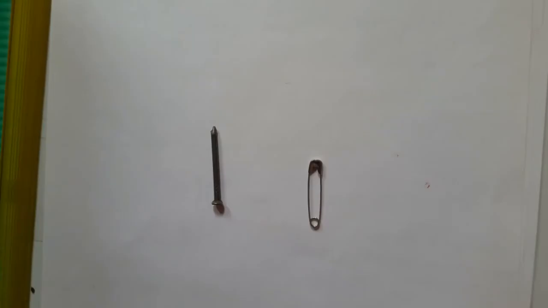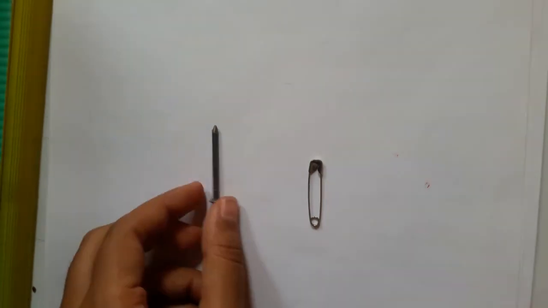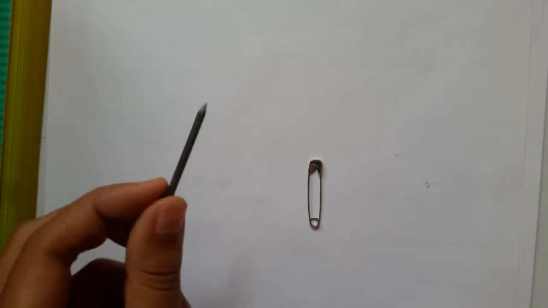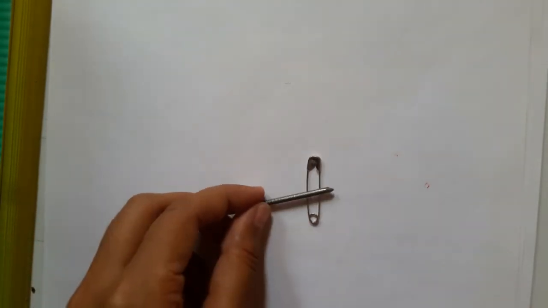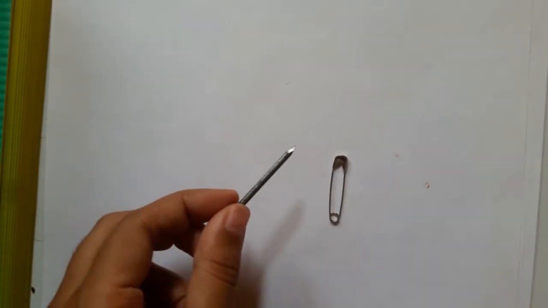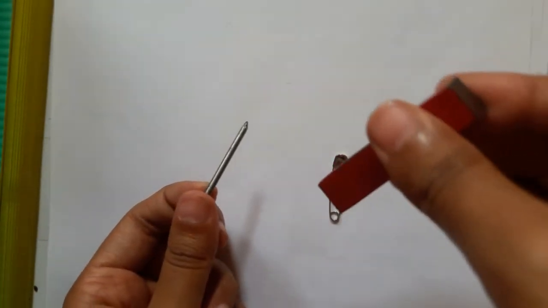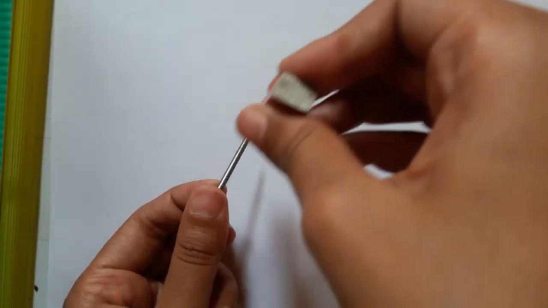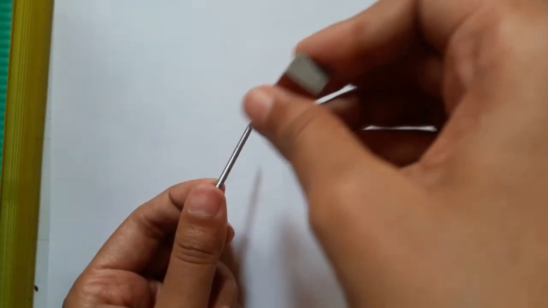So can we make the magnet ourselves? Yes, we can. We will make this nail act as a magnet. You can see this is a common nail. This is a safety pin which is not getting attracted to this nail. Now we will take a bar magnet and rub it from top to bottom several times and then see what happens.